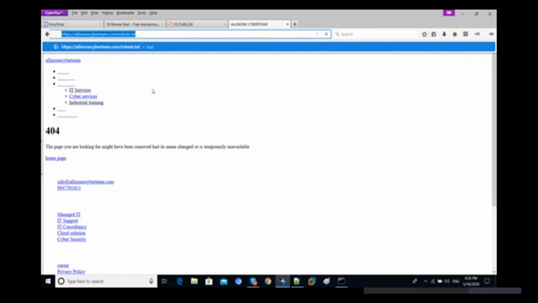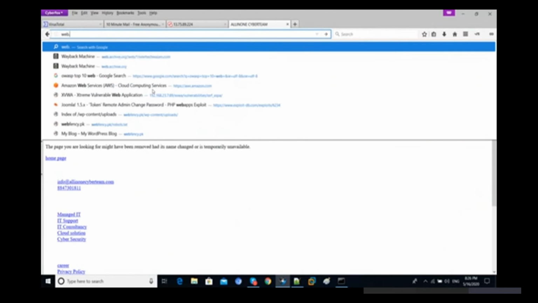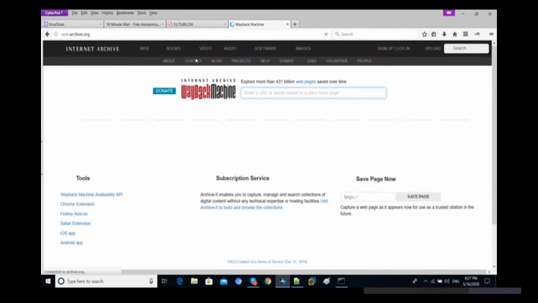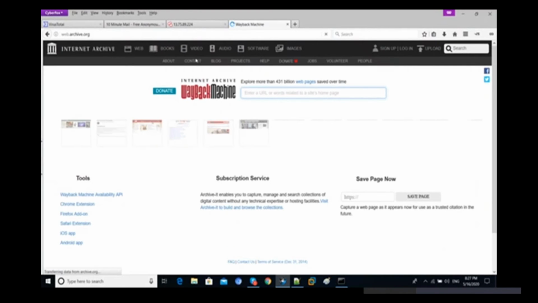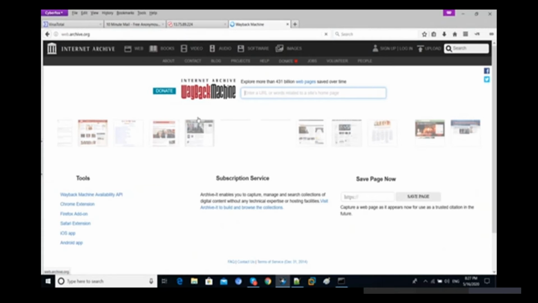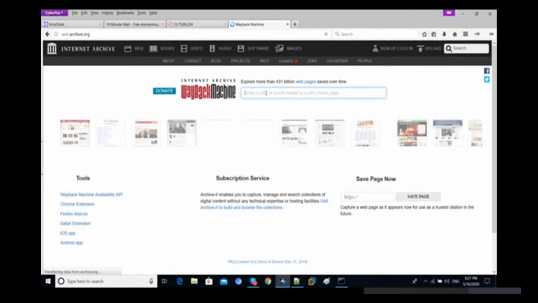So let's try to check out web.archive.org. Yeah, you can see. This kind of stuff is very useful. Let's suppose any website was providing some free services and now they are currently taking some premium things, so definitely we can go back and easily check out. So let's try to check out all-in-one cyber team first.